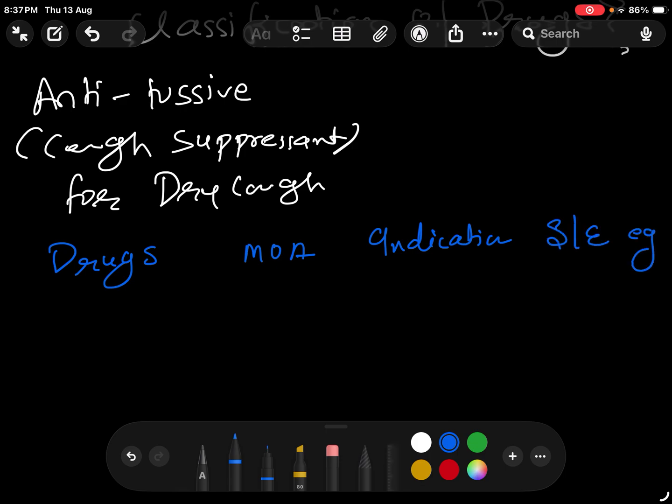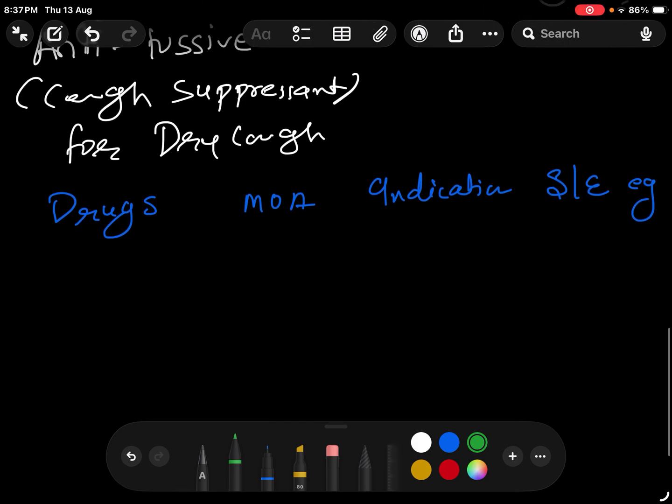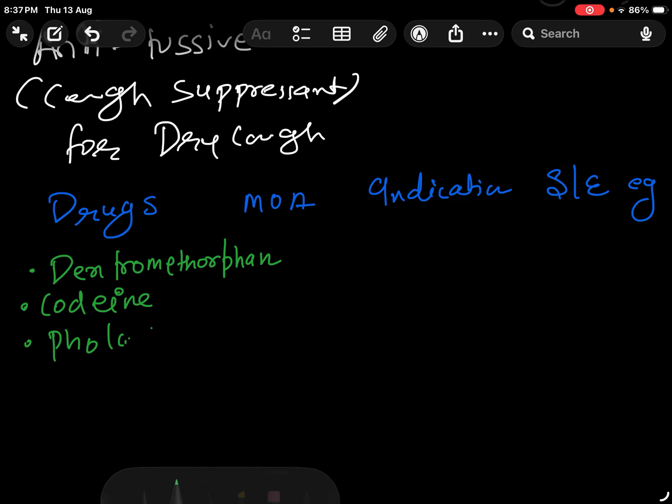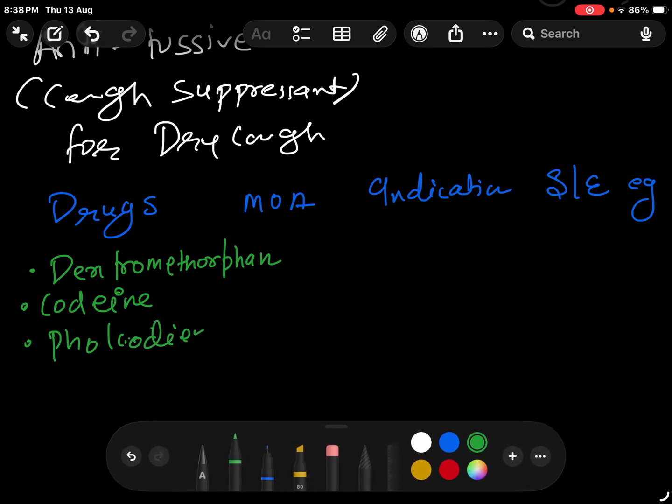Okay, the antitussive drugs, the most common and most famous one is dextromethorphan, then codeine, pholcodine, and noscapine.